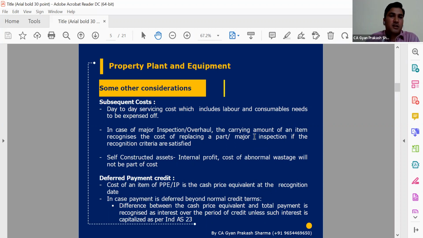But if there is normal day-to-day repairing, like in shutdown cases in many automobile sectors or the manufacturing industry, we know there are 5 to 7 days of shutdown period. So in that case, or we can say like in the sugar industry also.